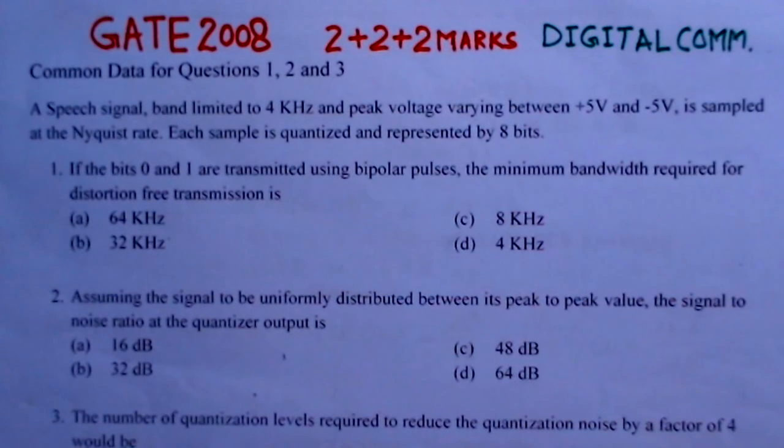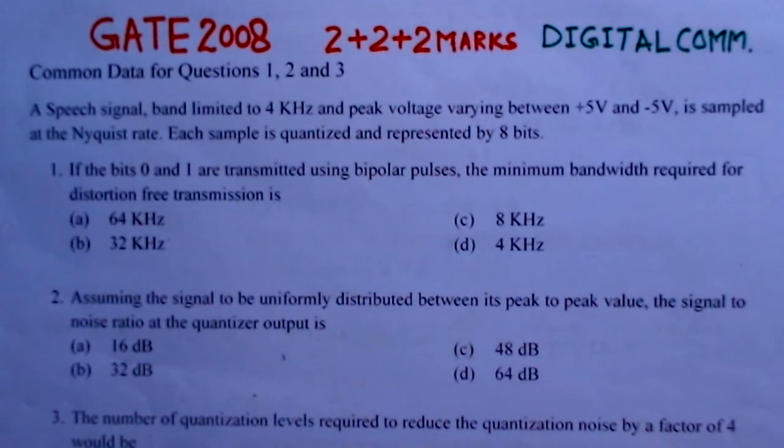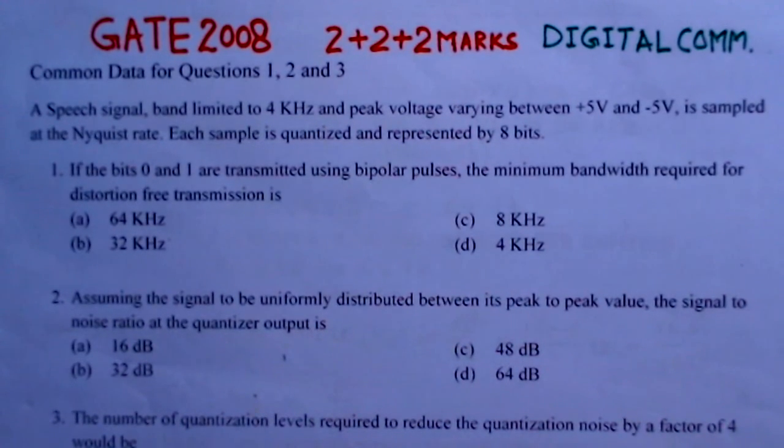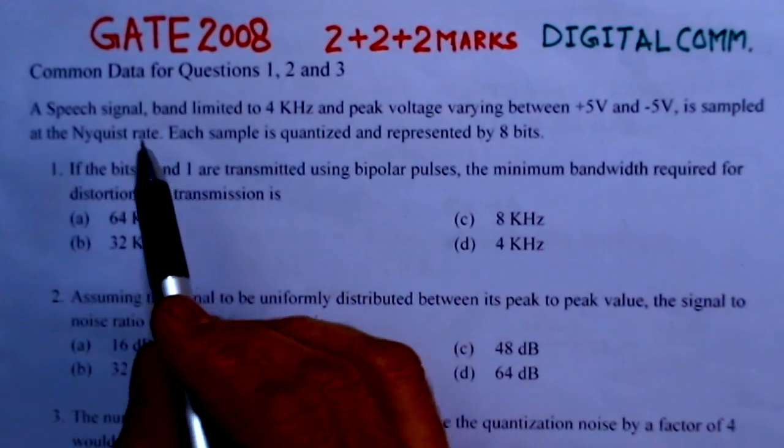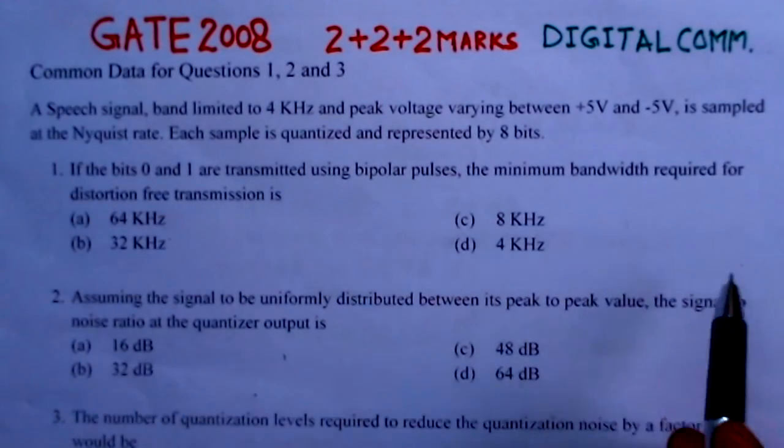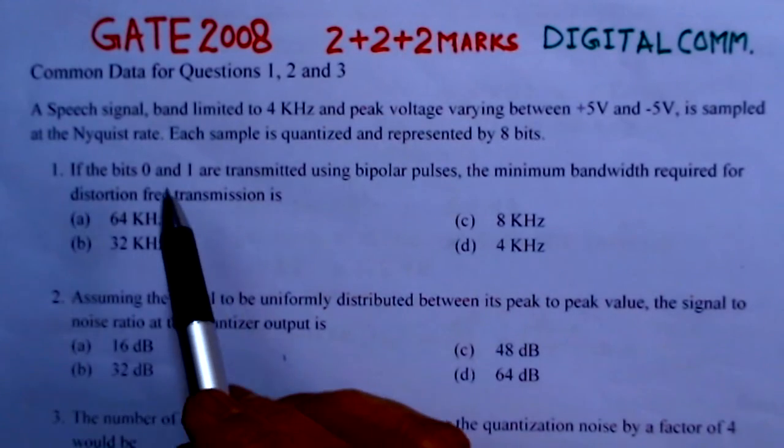The present problem is of GATE 2008, and this problem is of common data type with 3 linked problems of 2 marks each. And this problem is in the area of digital communication. We'll read out the problem here.